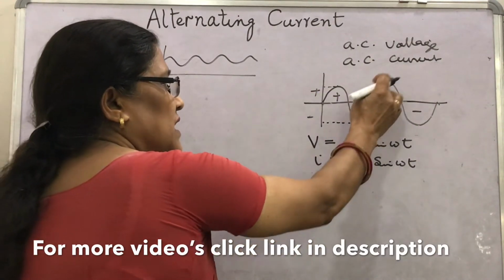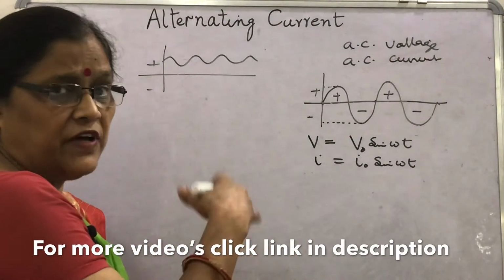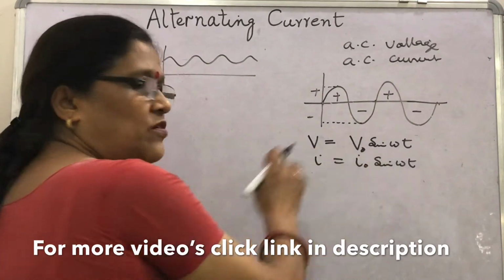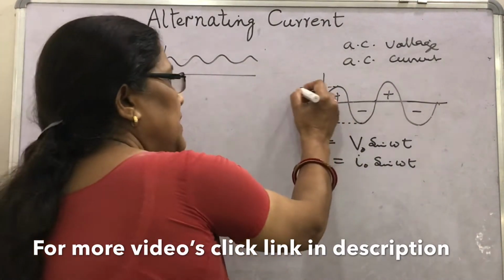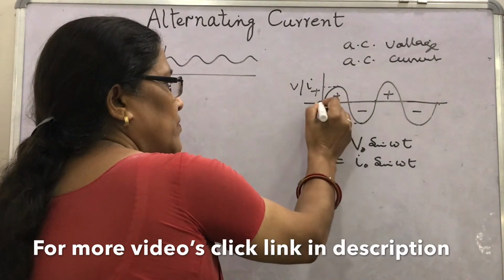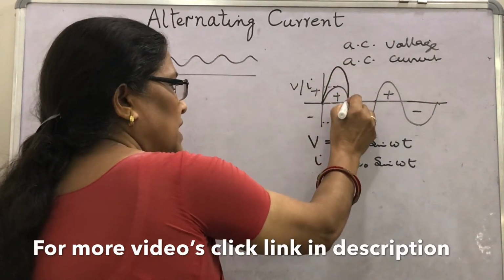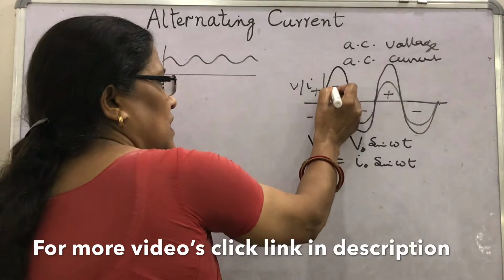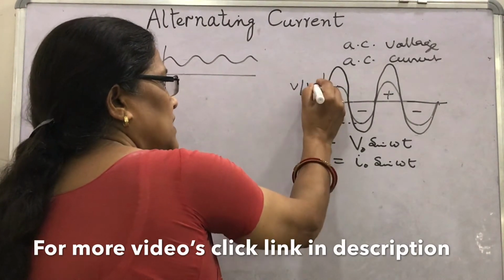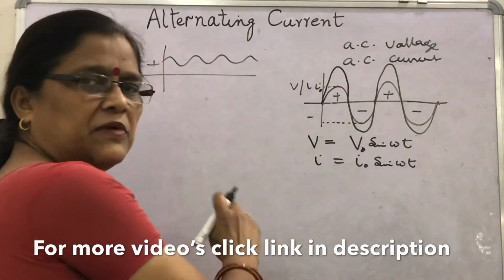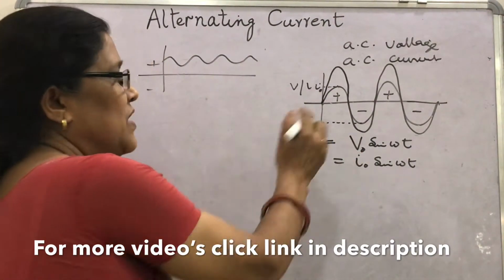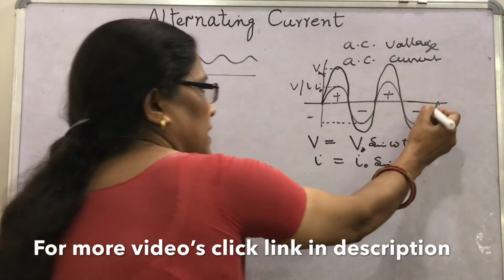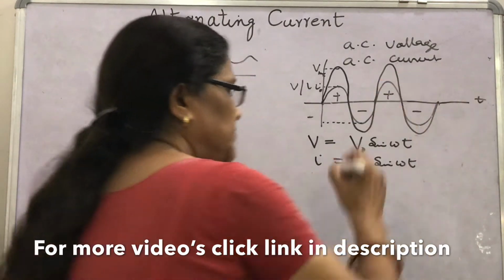You know, this is a simple harmonic cycle of varying sinusoidal variation, a sine curve. So, V is a function of time and I is a function of time. Either V or I, you can see here, if this is the graph for V, then the same will be the nature of the graph for the other quantity. You may call it for I, and this you can write here, this will be I naught. Naught means maximum. In some books it is written IM or VM, then suppose this one is VM, and here this is the time t.